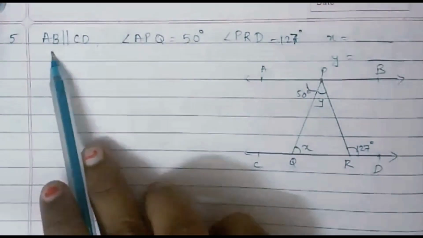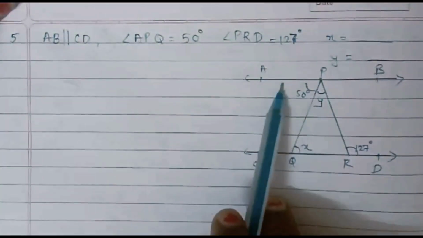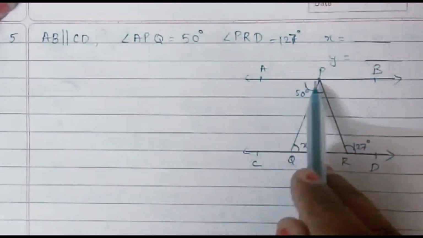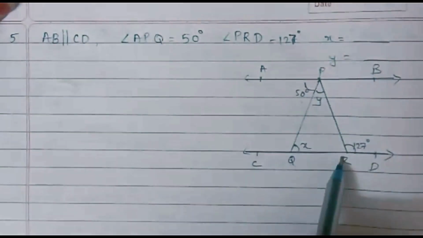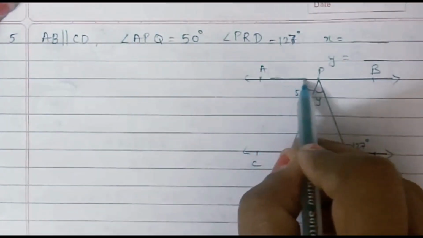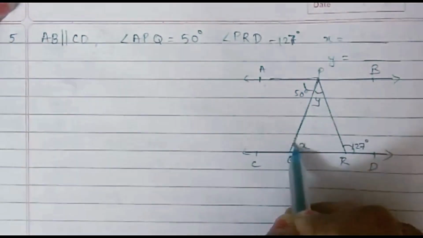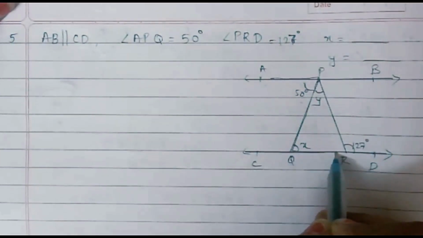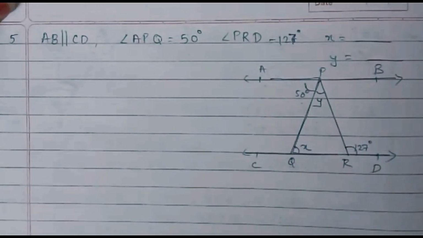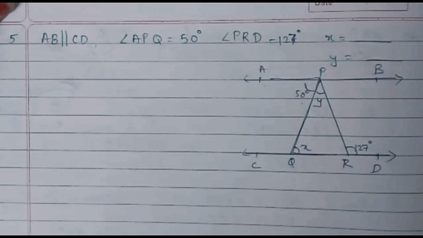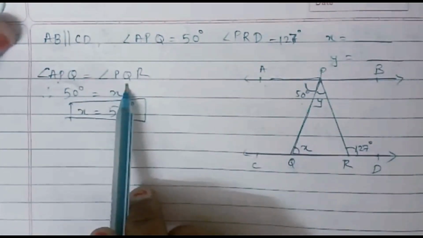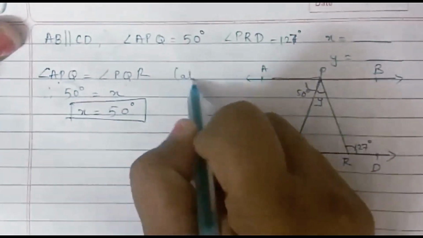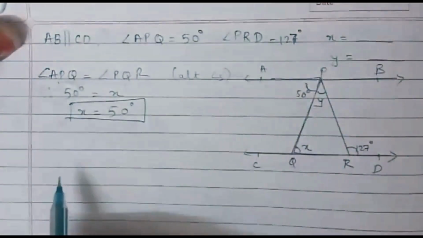Our new question, AB is parallel to CD. You can see here angle APQ is 50 degrees. Without going to any other point, I will just explain that angle APQ is forming an alternate angle with PQR, right? And as the lines are parallel, alternate angles will be congruent. So let me write that. So I have written angle APQ is equal to angle PQR. In the bracket you can mention the reason, they are forming alternate angles.